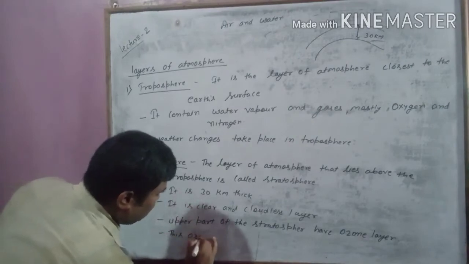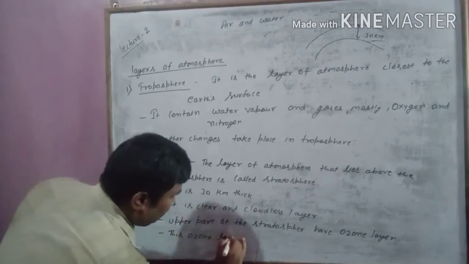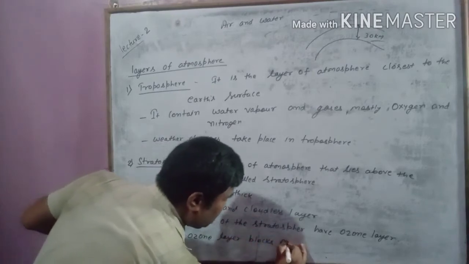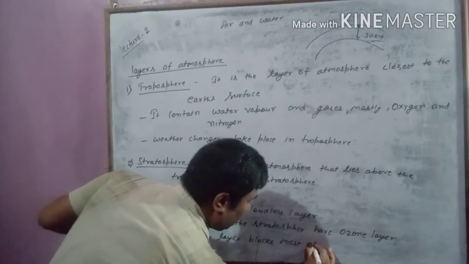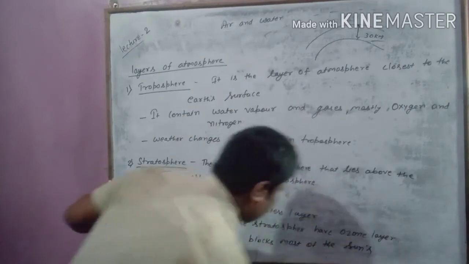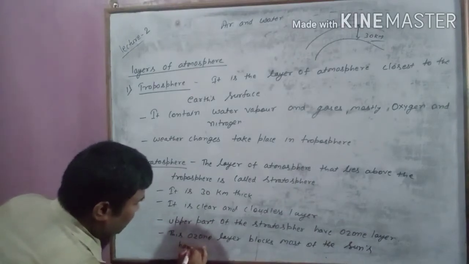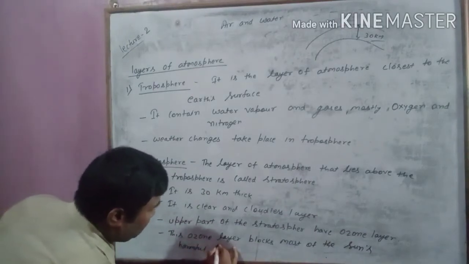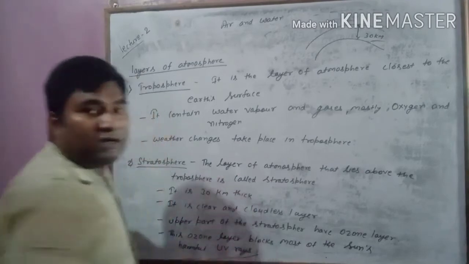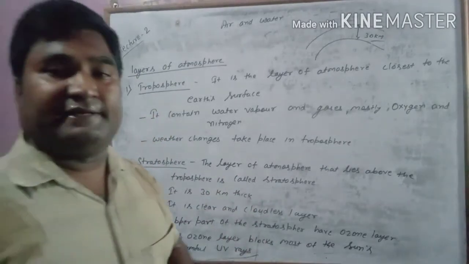This ozone layer blocks most of the sun's harmful UV rays or ultraviolet rays.